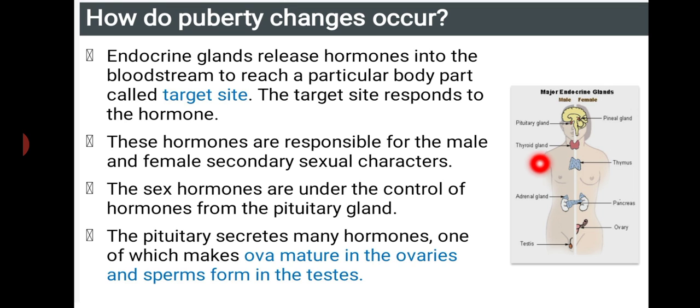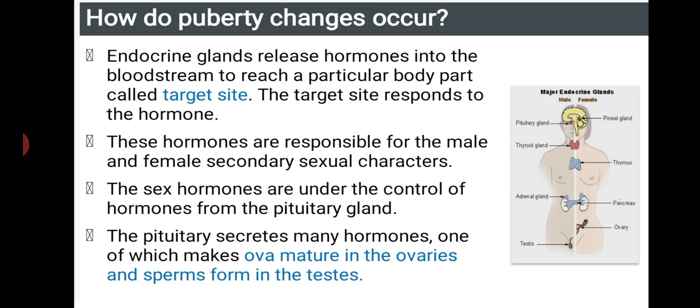As I have already told, even though it is only pea-sized, this pituitary gland plays a very important role in controlling all other glands. So that is why we can say it is the master gland. The sex hormones present in male and female are under the control of the pituitary gland, which is present in the brain.